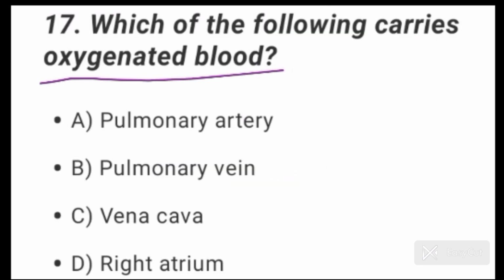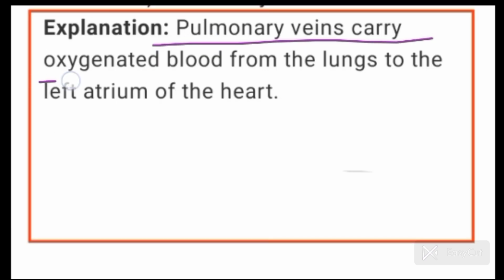Which of the following carries oxygenated blood? Option B is the correct option here because pulmonary vein carries oxygenated blood. So pulmonary vein carries oxygenated blood from the lungs to the left atrium of the heart.